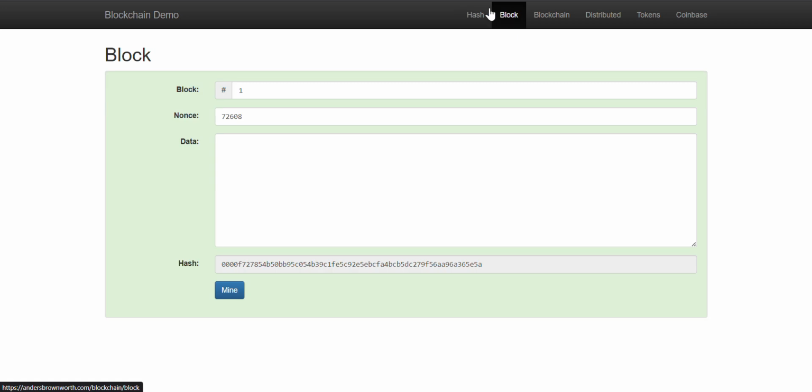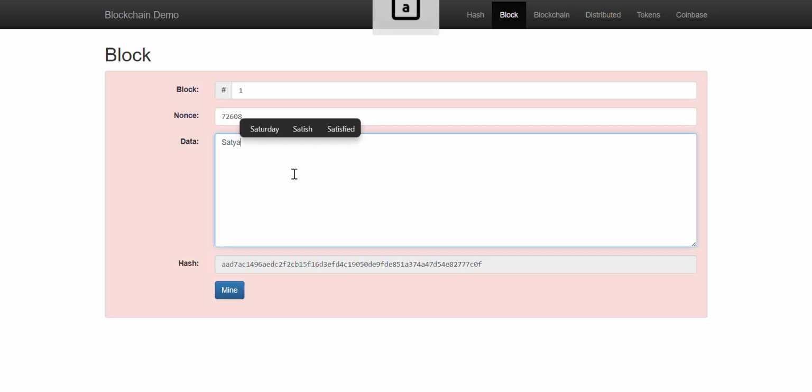What is a block? In a block, there is a block number, the nonce, which means the value for which we get the 000 at the start, and the data. The real Bitcoin block contains one more thing, but let's see. For example, Satyam transfers 100 rupees to Pranav. Okay, so now my hash has changed.